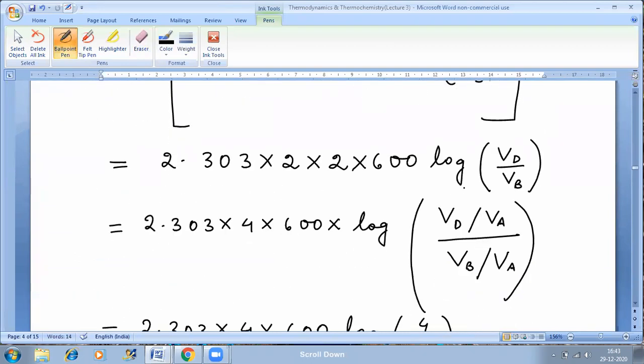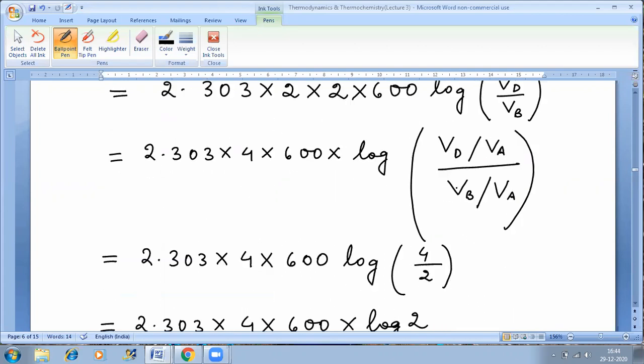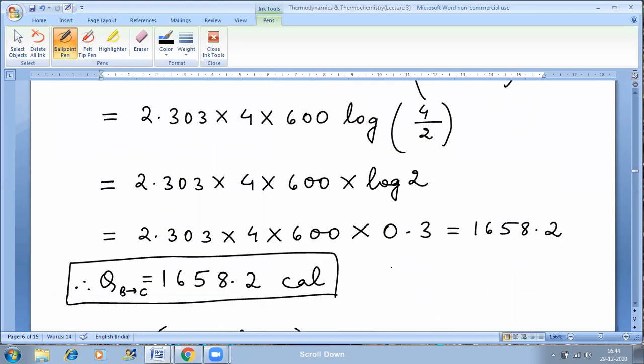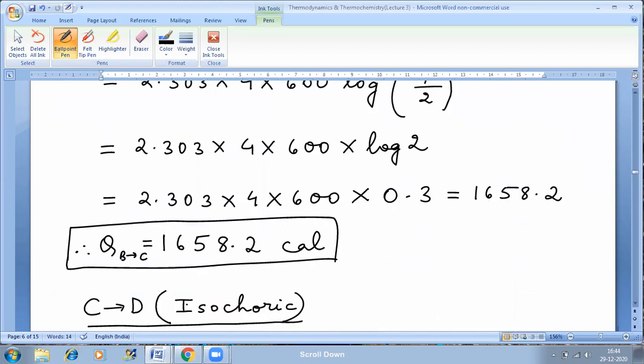So this is what I've done. VD by VB has been shown in this way. I've put the values and I get this. Now log 2, log 3, log 7. You have to memorize these values. I gave you the values last time. So log 2 is 0.3. I put the value of log 2 as 0.3 and I get the value of QBC as this.